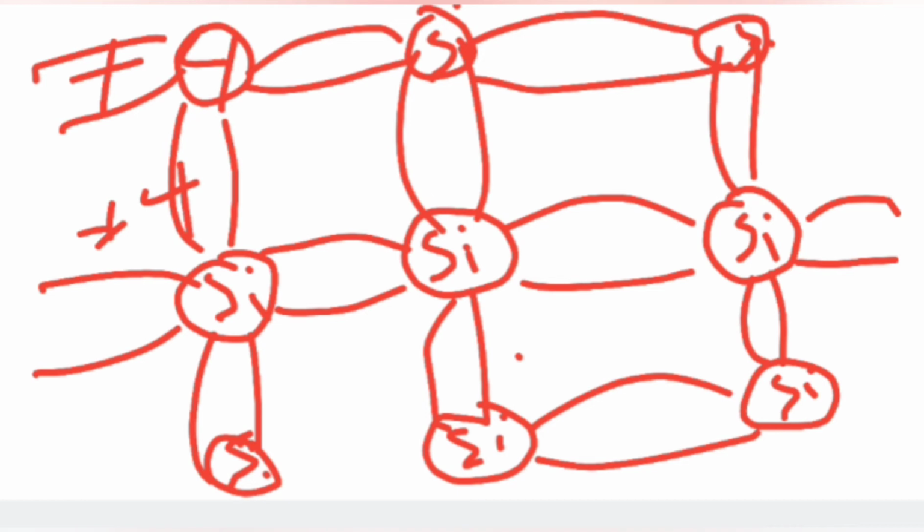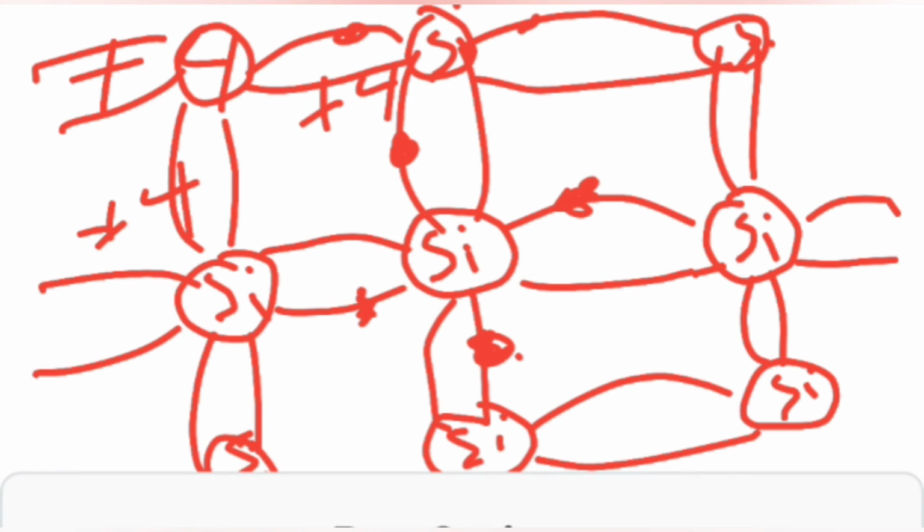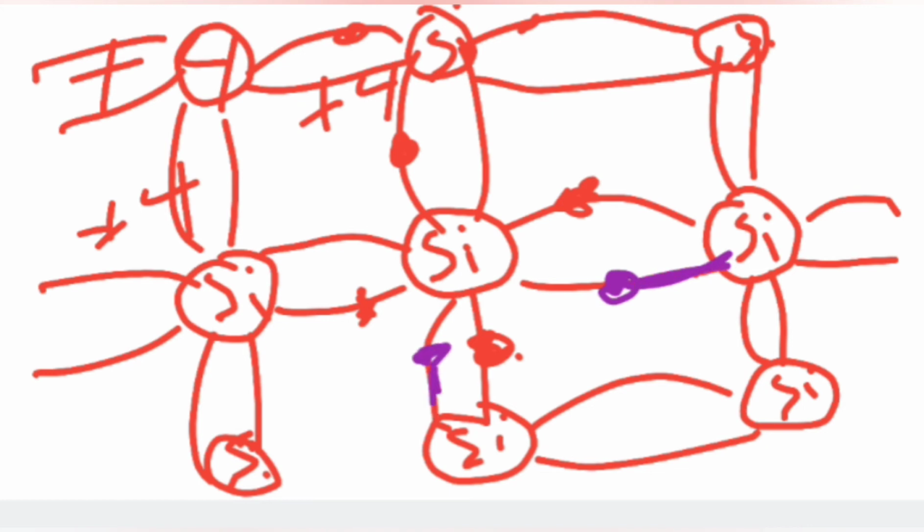As I have told you, silicon has 4 valence electrons: 1, 2, 3, 4. Another one comes from the neighboring atom, and another one from another neighboring atom. I made a mistake, so I have to combine like this.